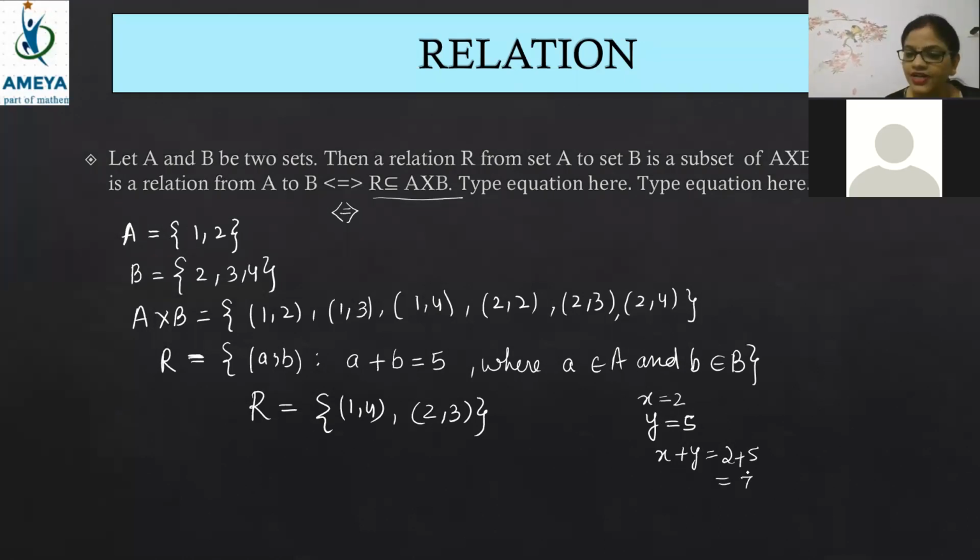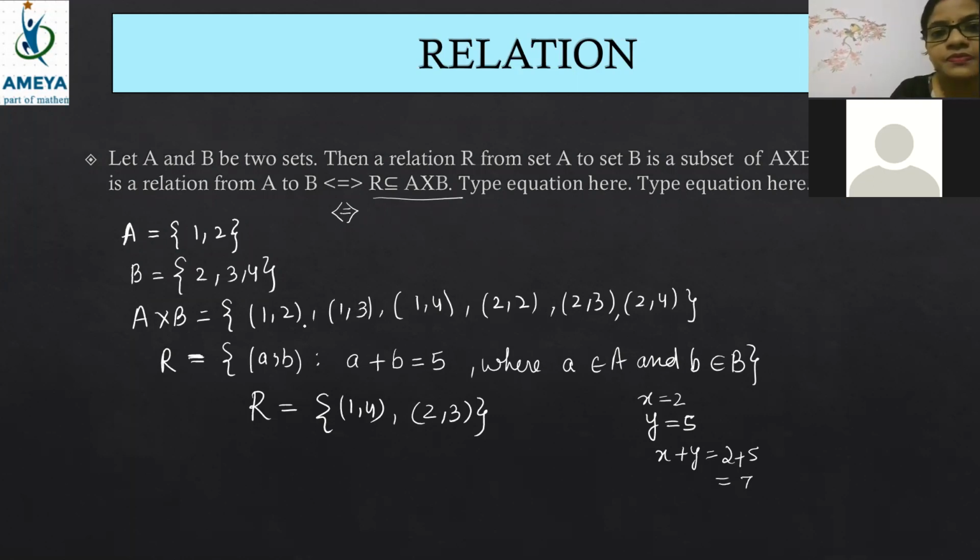Yes, Farhana, now it is absolutely correct. That is 2 comma 3. So what we have studied here, what we have seen here, is that A cross B is containing all elements. Okay, A cross B is containing how many elements? Harnibala, how many elements is A cross B containing?